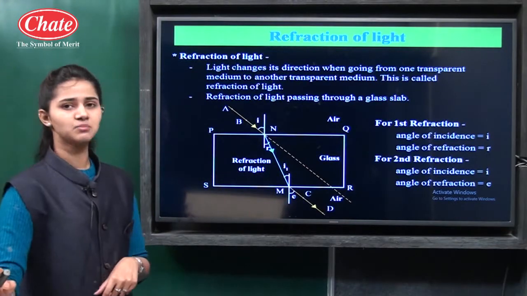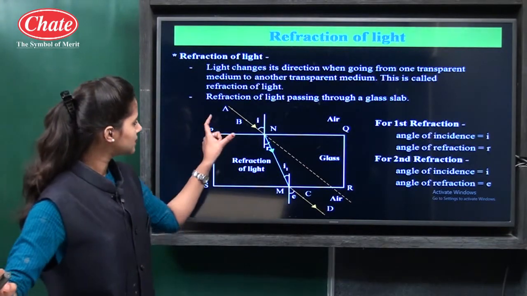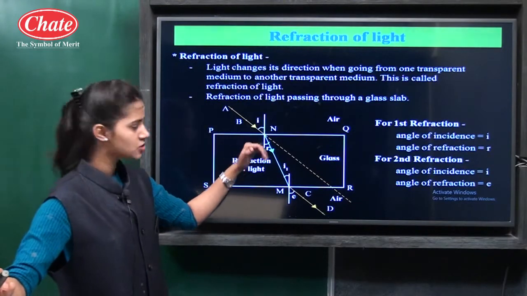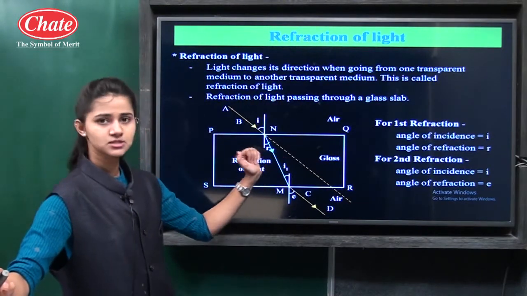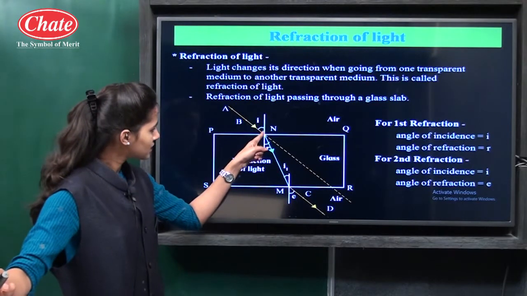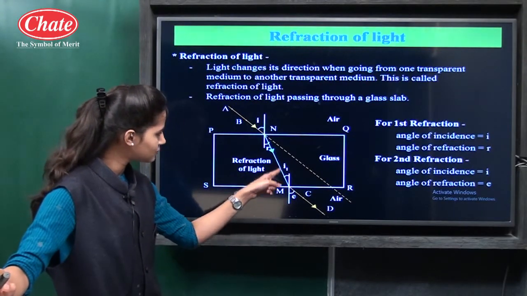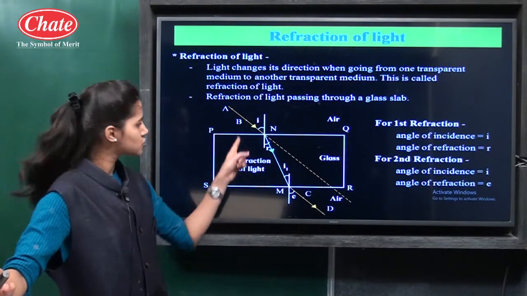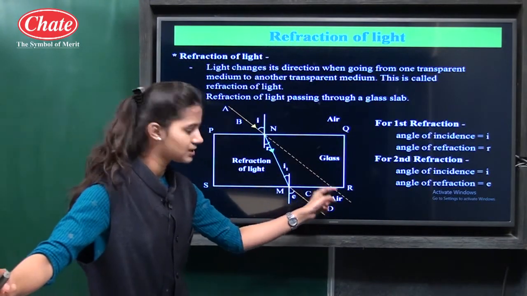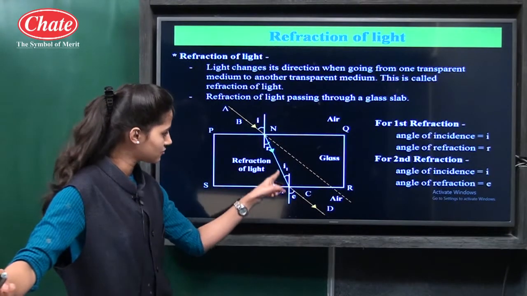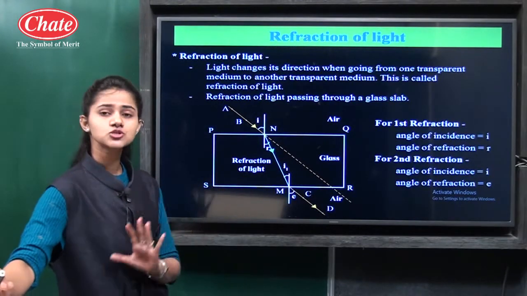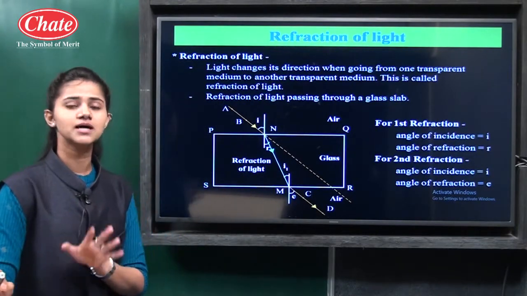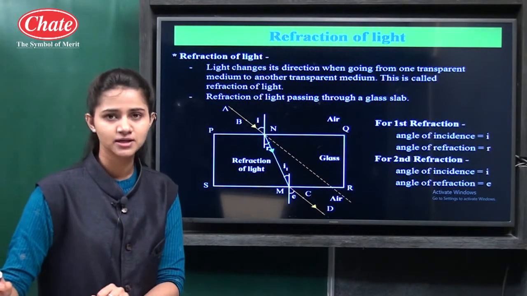What happens here when the light ray passes from air into the glass? You can see this is the path of the light which is refracted. This is the straight line path of the light and this is the refracted path. Whenever the medium changes, there is a change in direction.